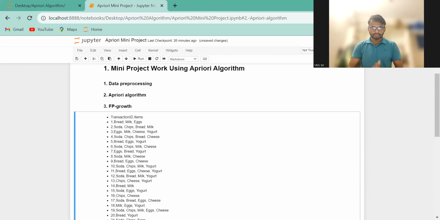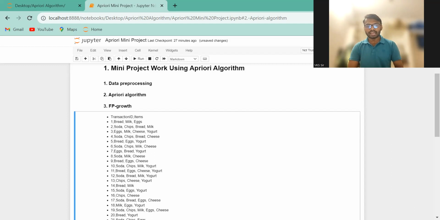Let me give you some information. I am doing this project with the help of a Jupyter notebook, but you can do it with anything, VS Code, Google Colab, PyCharm, anything. I am comfortable with Jupyter notebook, so that's why I am using this one. The transaction ID is given here, so in total 50 transactions are there, and the items are given here.